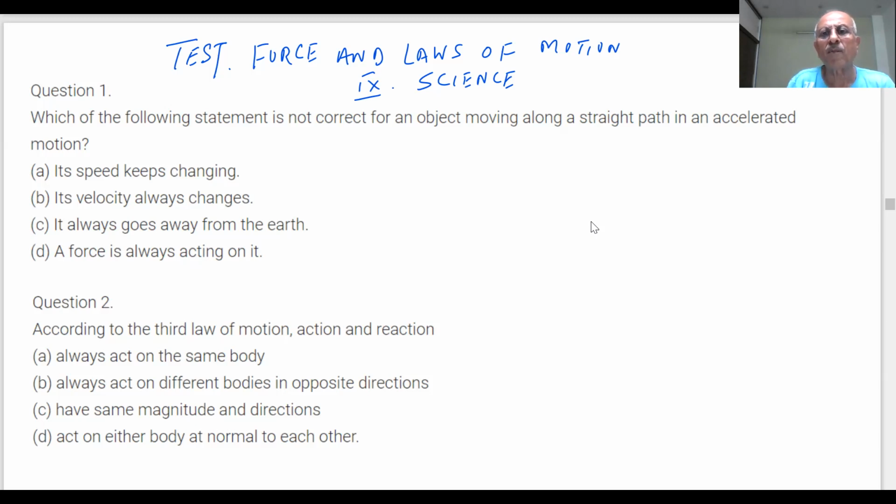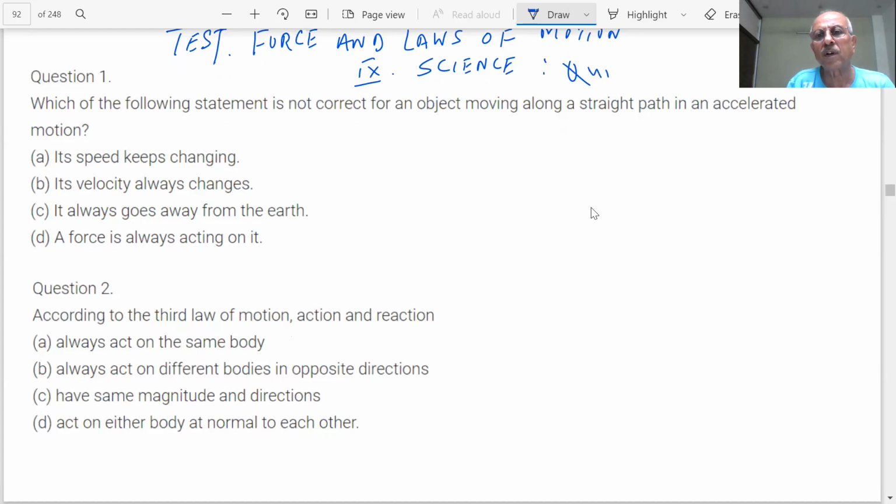The type of quiz. Okay. Question number 1. Which of the following statements is not correct? Read the questions very carefully, because it says not correct. Students, sometimes it asks which of the following is correct, but we are saying which of the following statements is not correct. For an object moving along a straight path in an accelerated motion.